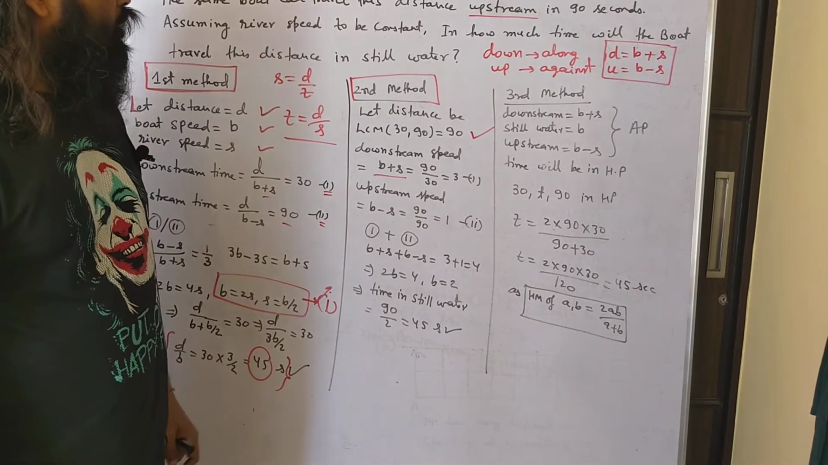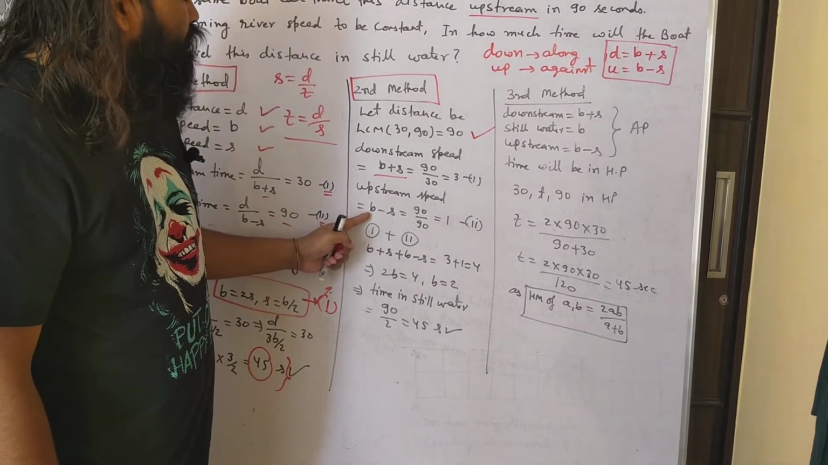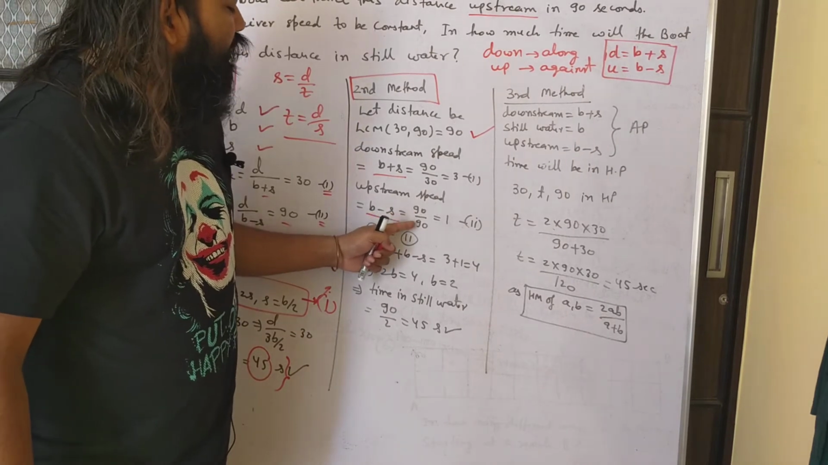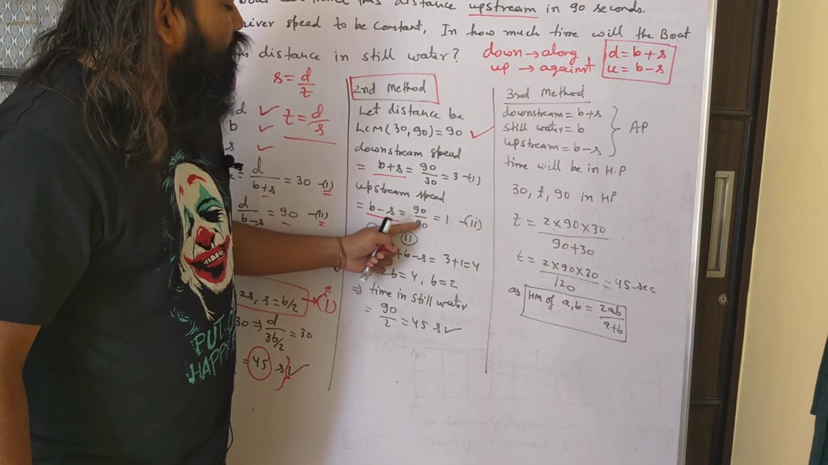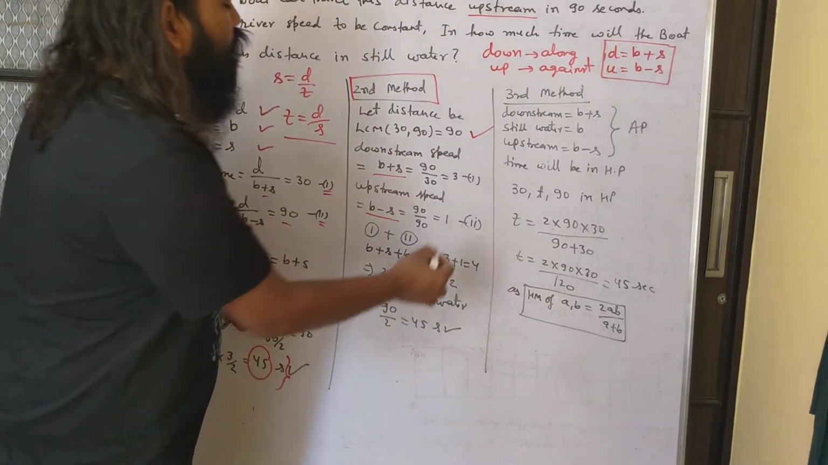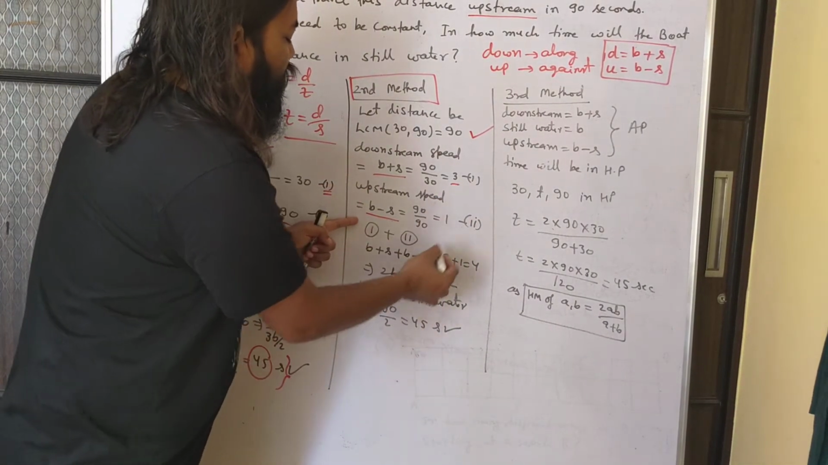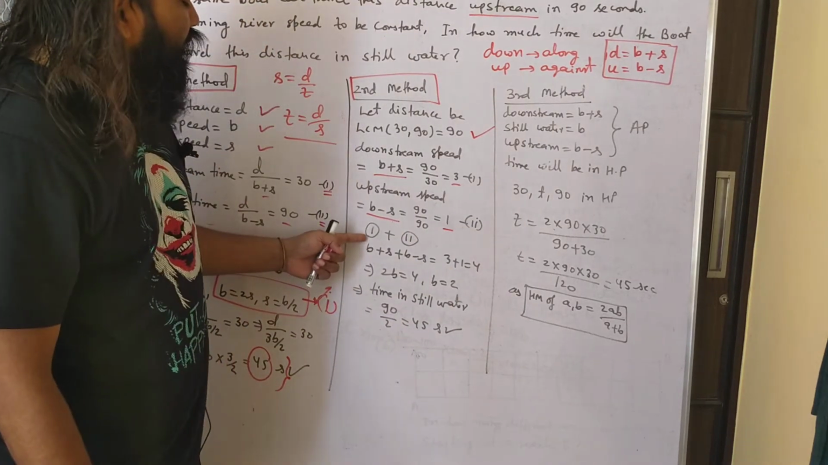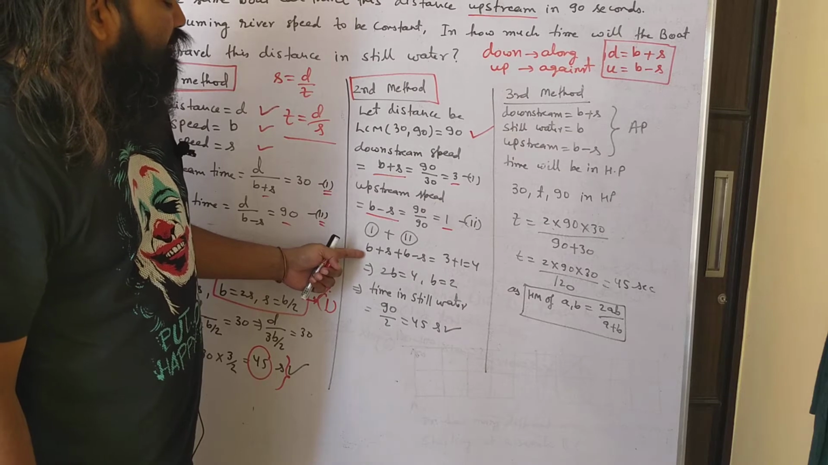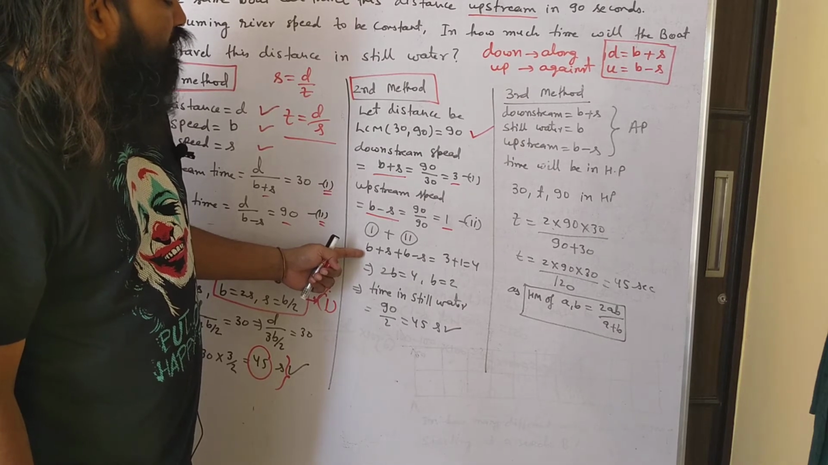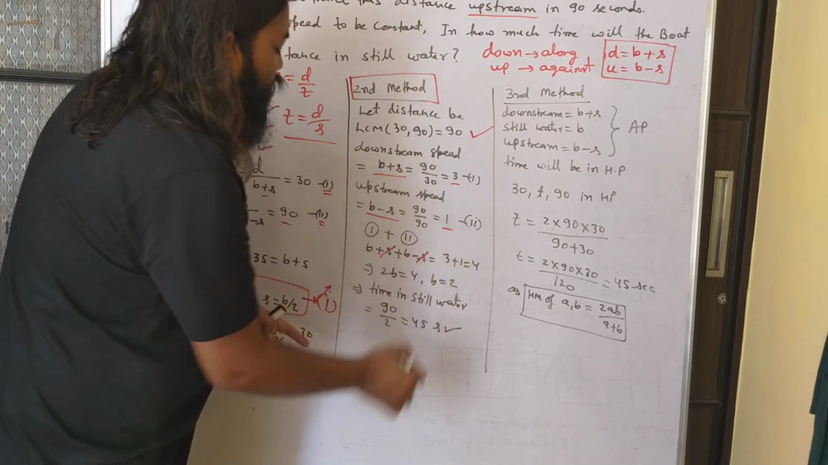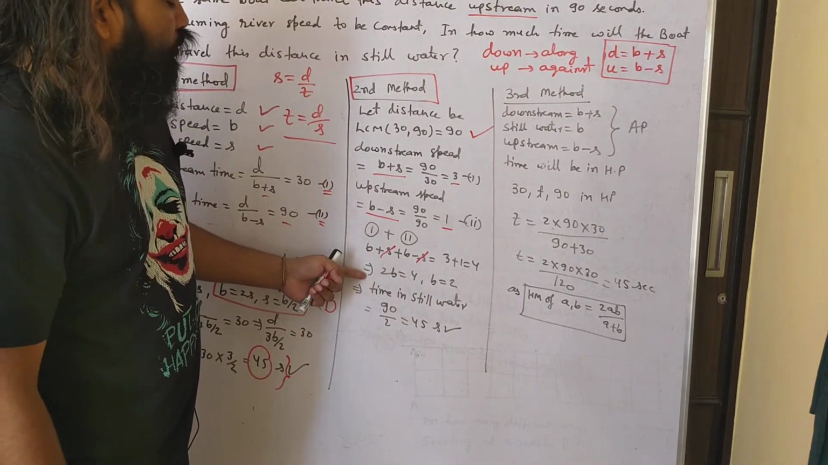And with a similar logic, upstream speed will be b minus s, which will be distance by time, again the upstream time, which will come as 1. Now I got 2 equations. B plus s is equal to 3 and b minus s is equal to 1. Now if I add the first equation and the second equation, what will I get? B plus s plus b minus s is equal to 3 plus 1, which is 4. Now s and s will get cancelled and we will get 2b is equal to 4, so b is equal to 2.